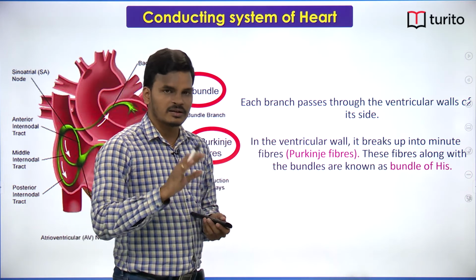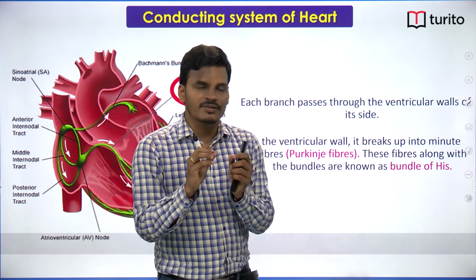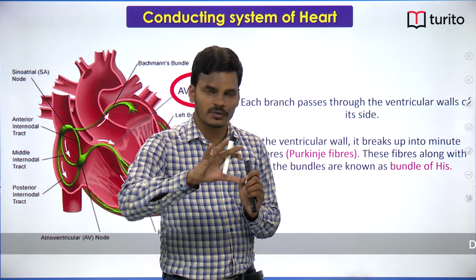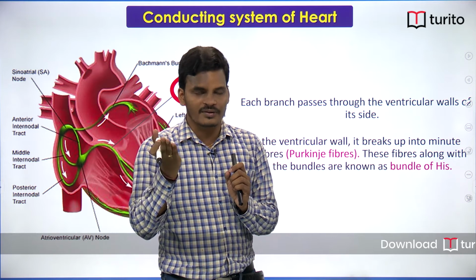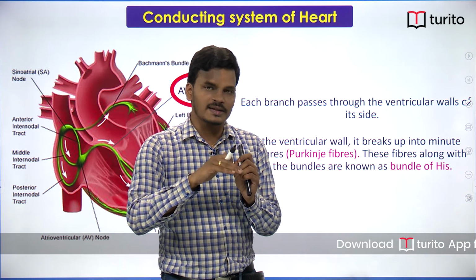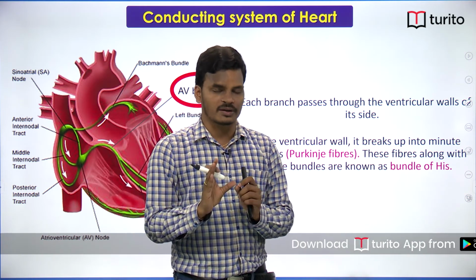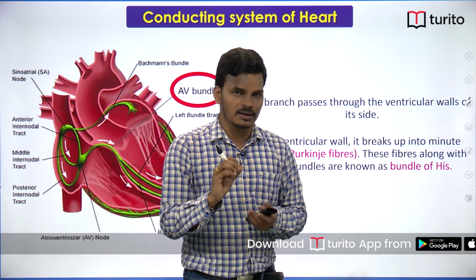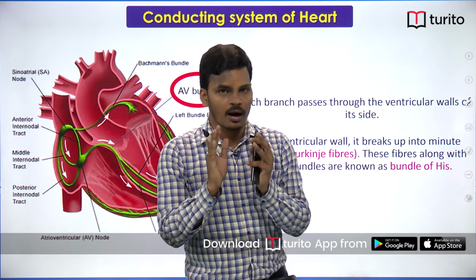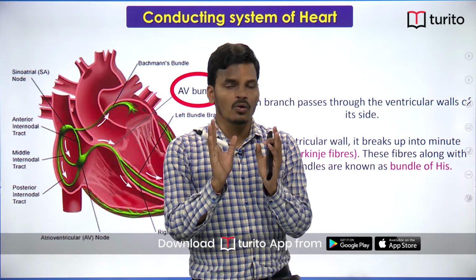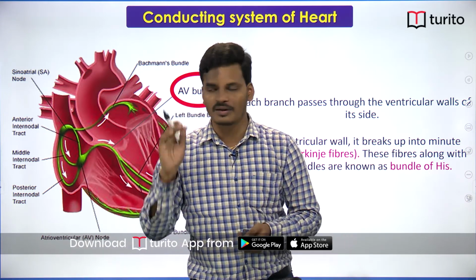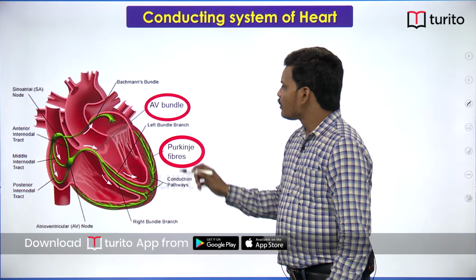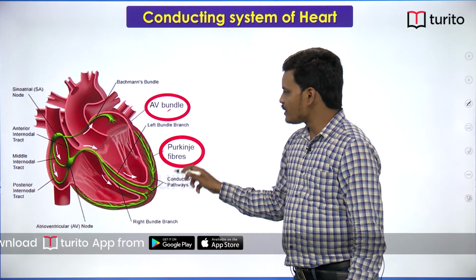Now, in an examination they will ask a question: are the Purkinje fibers confined to the complete heart, or the right atrium, left atrium, or only the right ventricle, left ventricle, or both the ventricles? You have to remember one point, that the Purkinje fibers are confined only to the ventricular walls. These are not present in the atrial walls. So, AV bundle, Purkinje fibers.